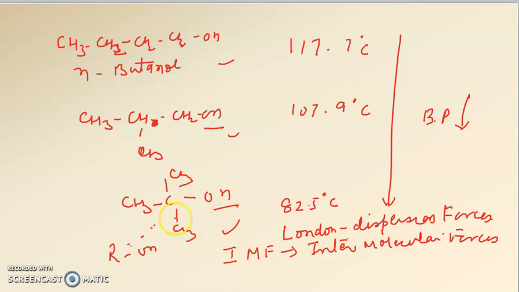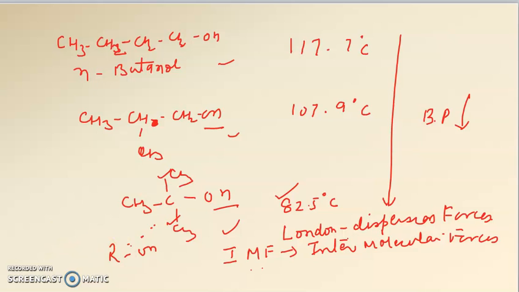In the case of tertiary butanol, there is branching on two sides, one on this side and one on this side. So it is quite difficult to associate two tertiary butyl molecules with each other, and we can easily break them. So the boiling points are quite low. As branching increases, the association between the molecules decreases, as intermolecular forces decrease. That is why their boiling point also decreases.